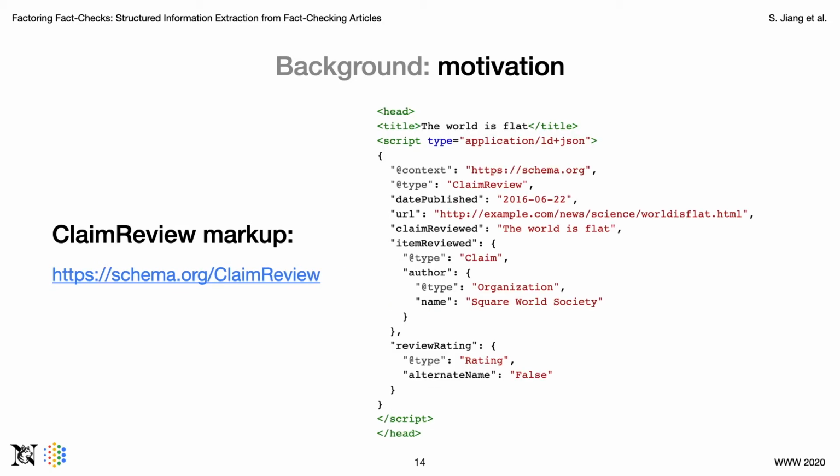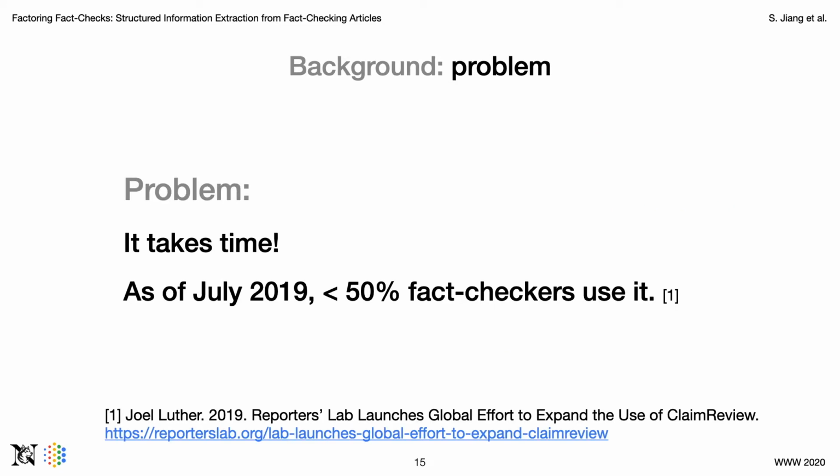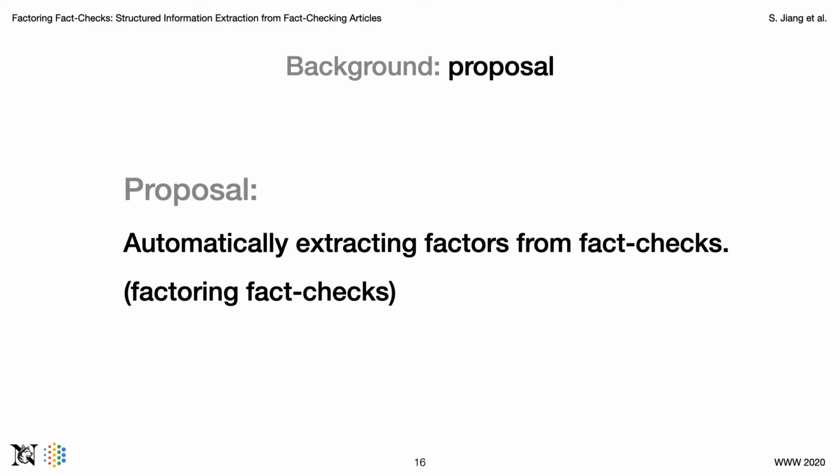Another similar way is to use a claim review markup, which is a JavaScript snippet to embed in the HTML content of a fact-check web page. The problem here is that it takes time to manually input these factors, and it distracts journalists from their main job of investigating the claim. As a result, Duke's Reporters Lab reported that less than half of fact-checkers have adopted this schema as of July 2019.